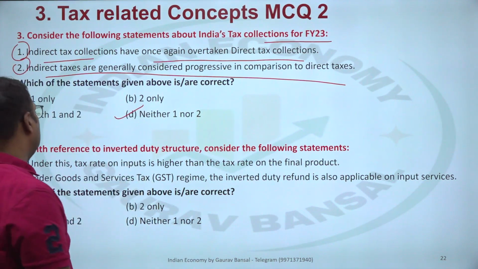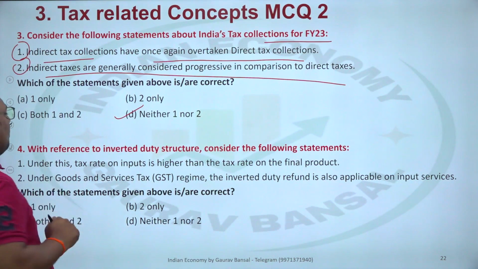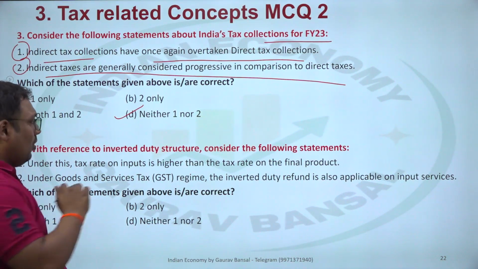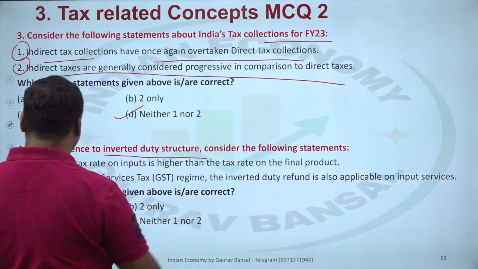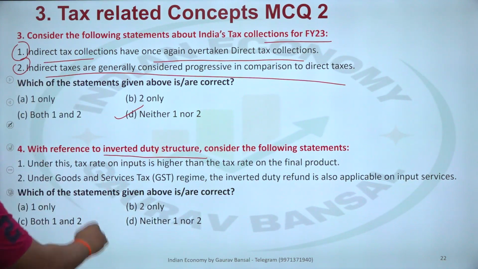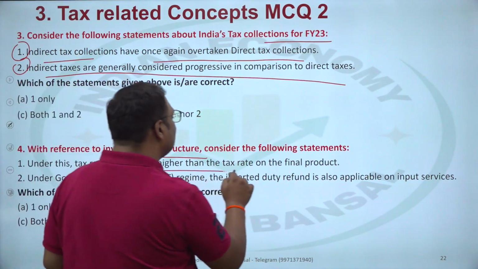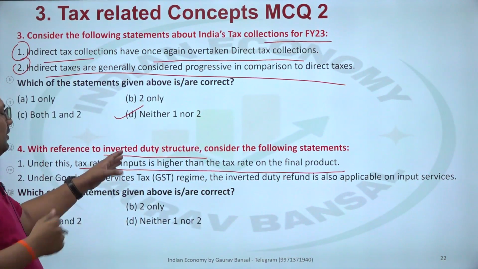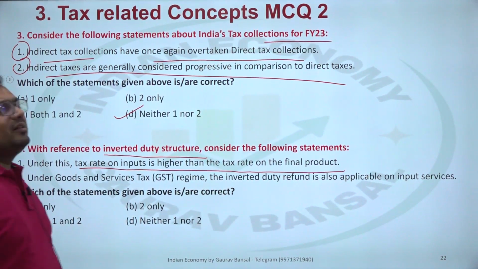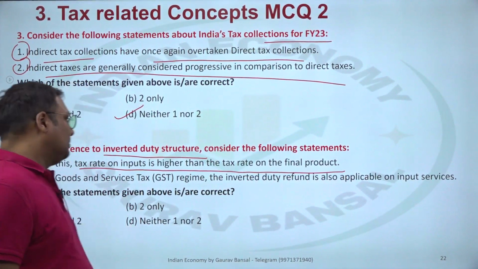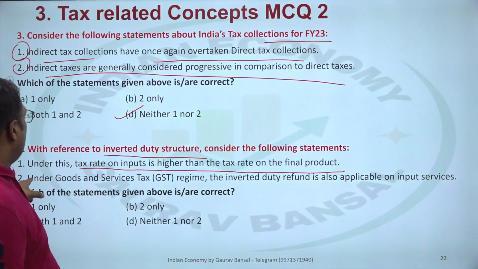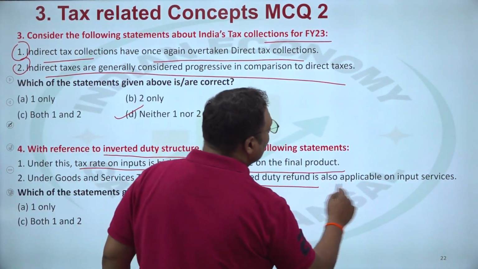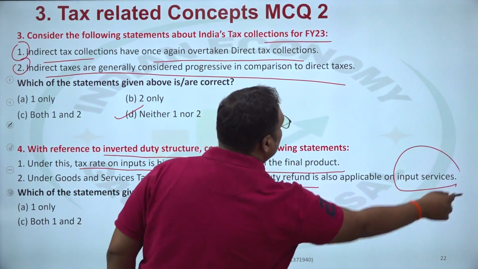Both are wrong. Question number 4, with reference to inverted duty structure. Now I discussed inverted duty structure also. Let us look at the question. Under this, tax rate on input is higher than the tax rate on final product. So this is correct. Under the inverted duty structure, this is true, and that is why the inverted duty system is bad. And second, under GST regime, the inverted duty refund is also applicable on input services.